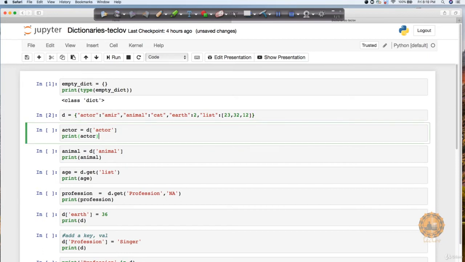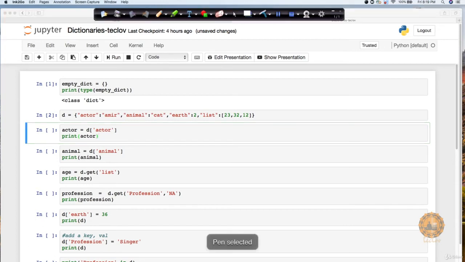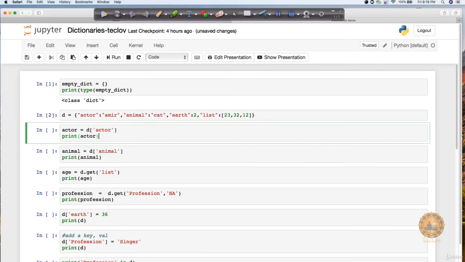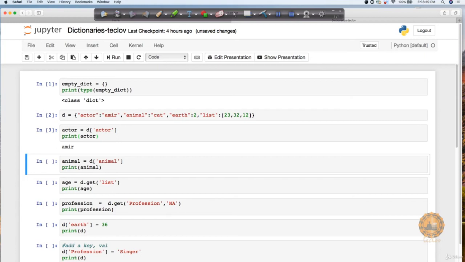If I want to see the value of actor, I can do it simply by saying d and accessing it with the key actor. This first portion is called the key and this portion is called the value. So I just put the key and it is going to return me the value, which in this case is Amir. Let's see this execution. You can see here it is returning me Amir.